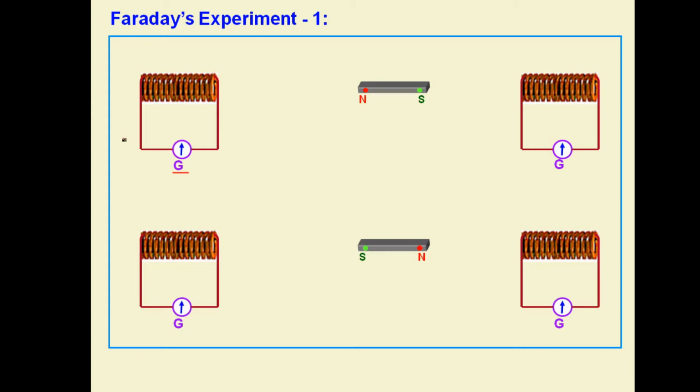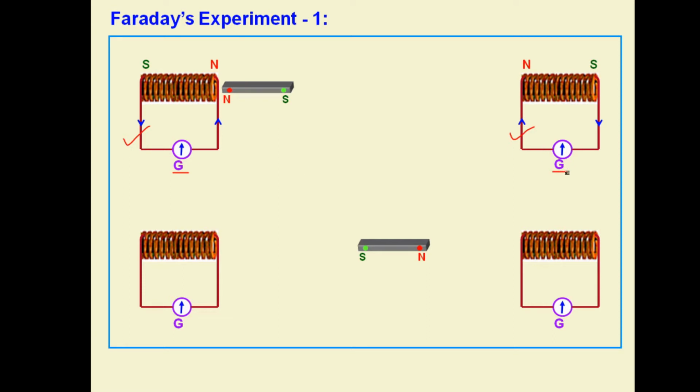In this coil the galvanometer is showing deflection, as well as in the other coil, this galvanometer is showing deflection. Once more we can see this, both of them are giving deflection, and here we can check that the direction of deflection is opposite in the two cases.